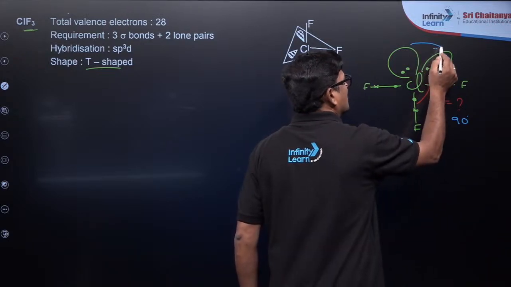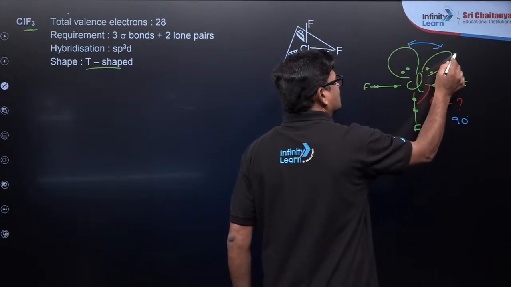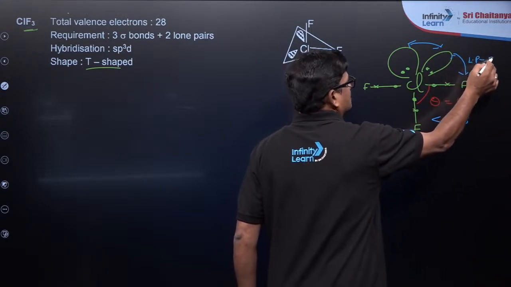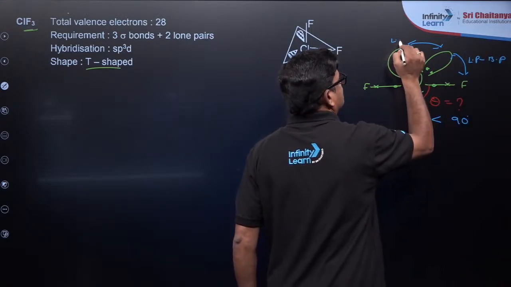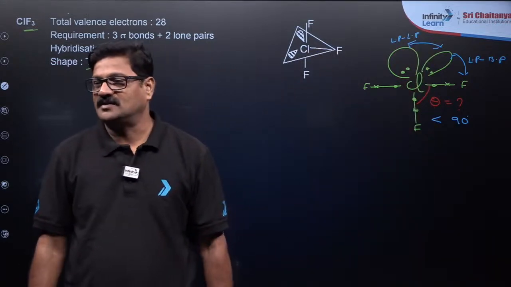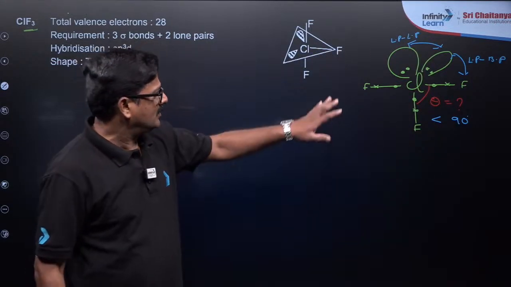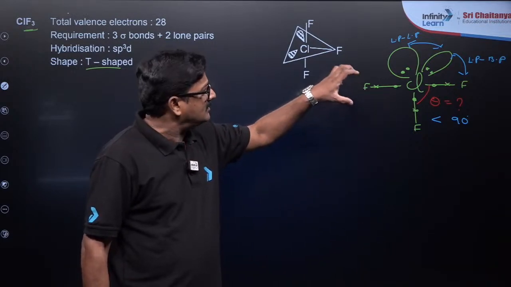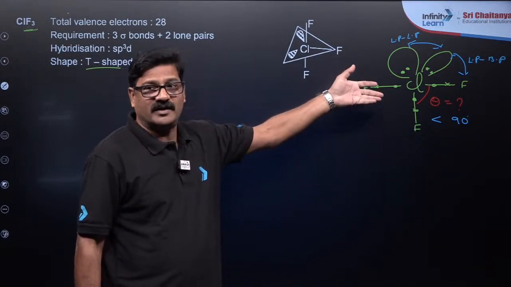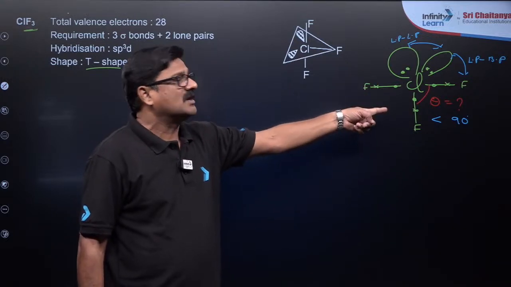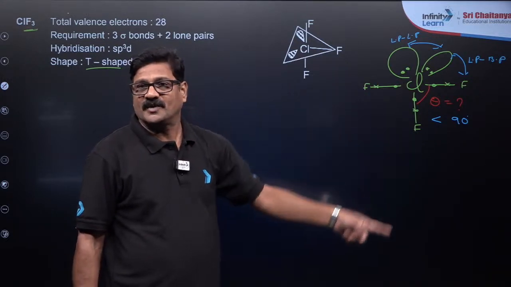Because there is lone pair bond pair repulsion. Understand? That's very important. So everybody knows ClF3 is T shape, and about the repulsion and the bond angle, a question is likely to come.